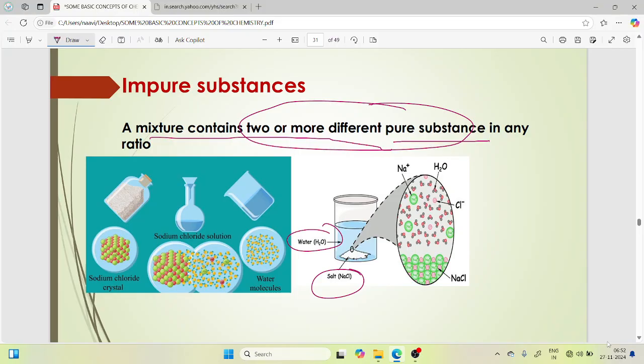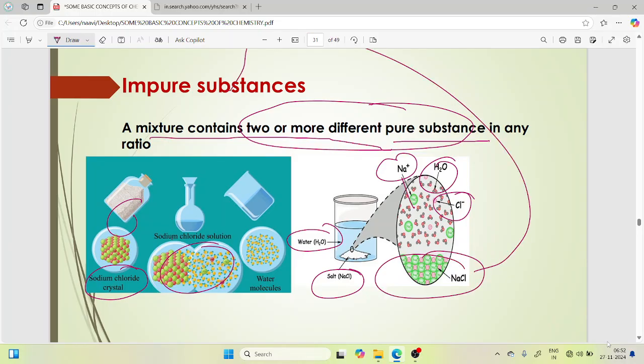That is called an impure substance. Sodium chloride crystal and water, we will get a sodium chloride solution. Here you will get sodium particles, hydrogen and chlorine, and finally we will get NaCl. This NaCl is an impure substance.